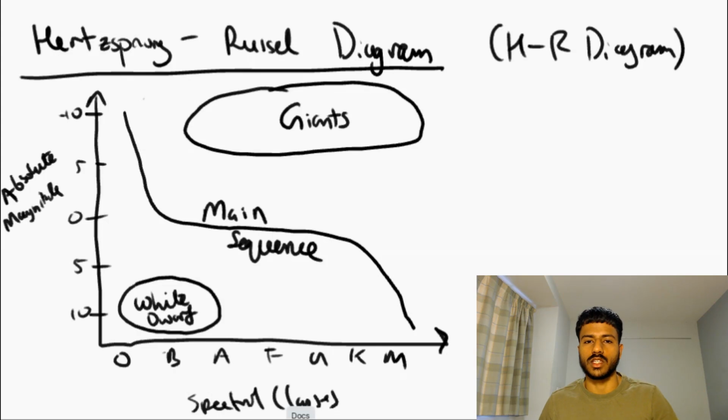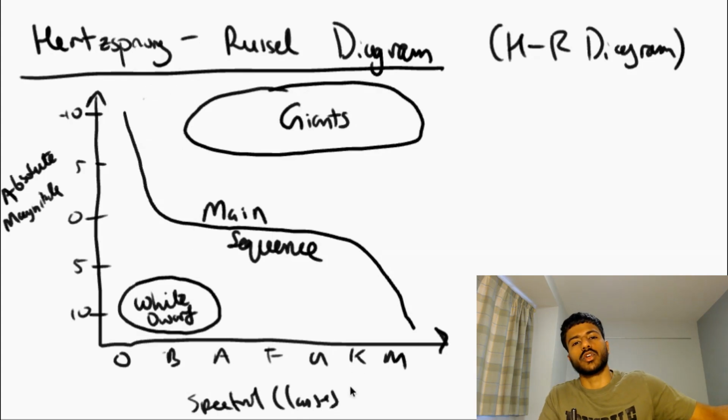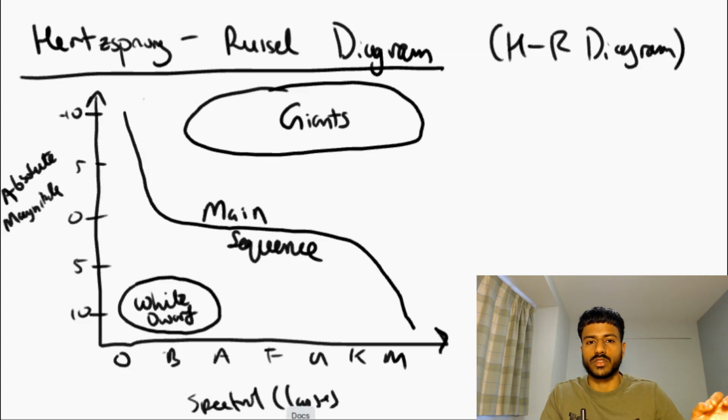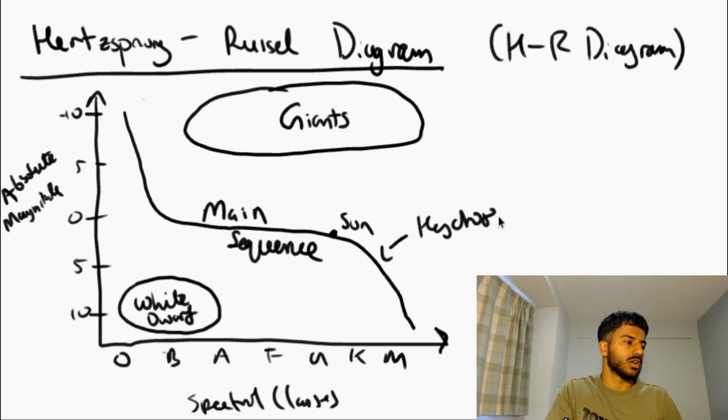At the top right, we can see giant stars, such as our red giants, and you can even find stars up here that are known as blue giants. And in the bottom left, you can see that we have our white dwarfs. Now, our sun is in a spectral class of around G or K, so our sun is probably there in our main sequence. And main sequence stars are ones where hydrogen fusion is occurring.